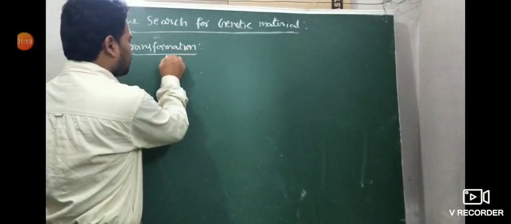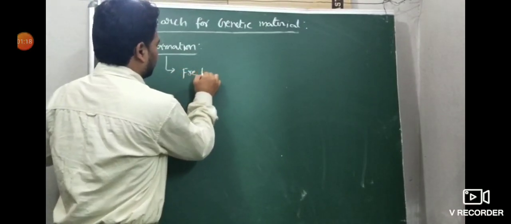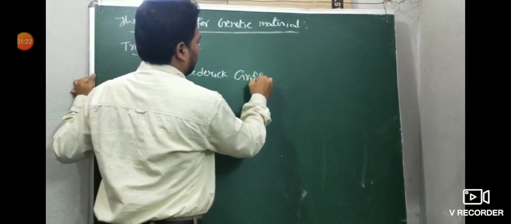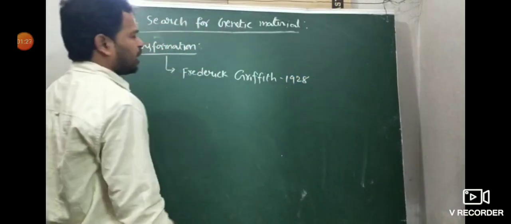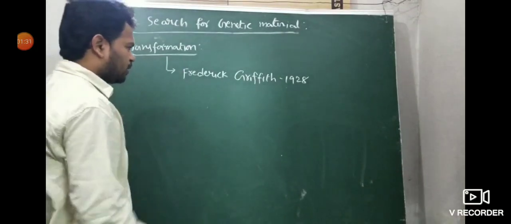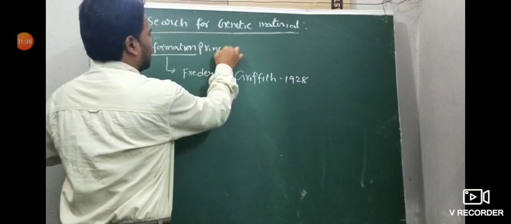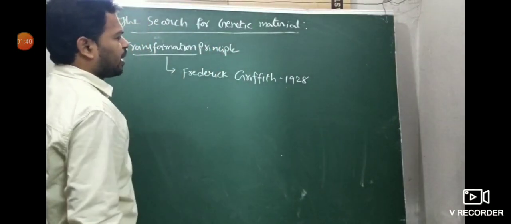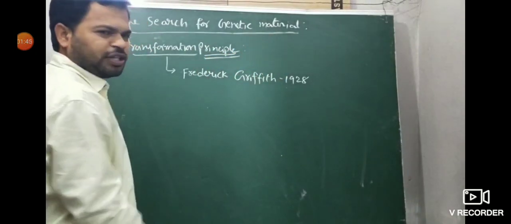The transformation experiments were conducted by Frederick Griffith for the first time, in 1928. Here it is also important: who gave the transformation principle first? The transformation principle was first given through the transformation experiment conducted by Frederick Griffith in 1928.